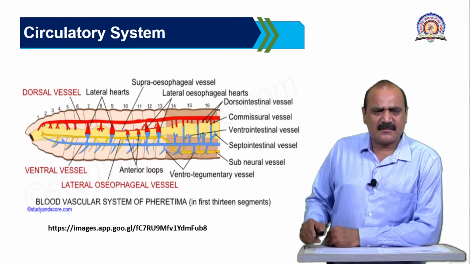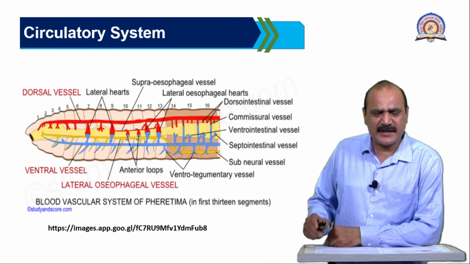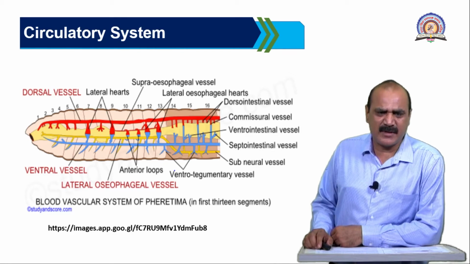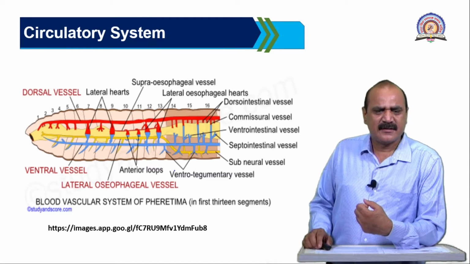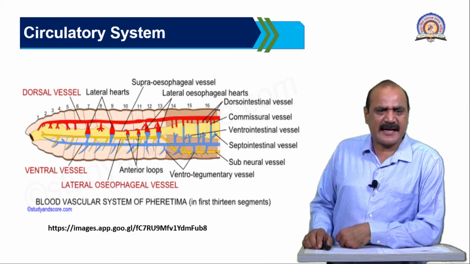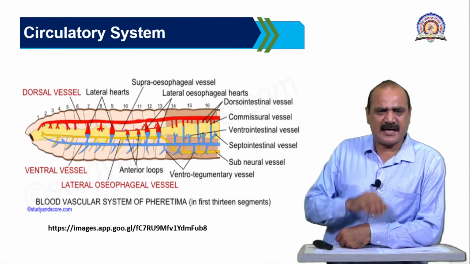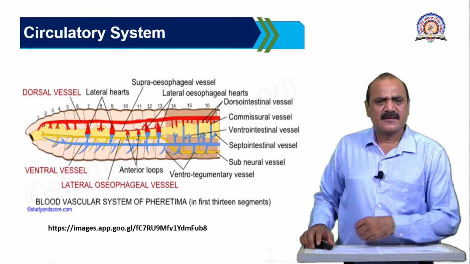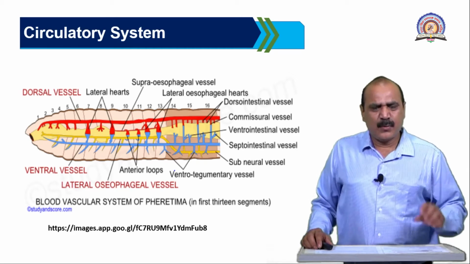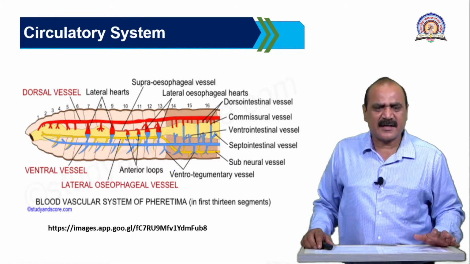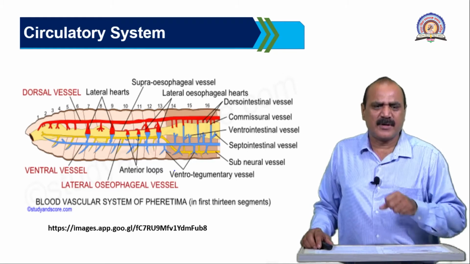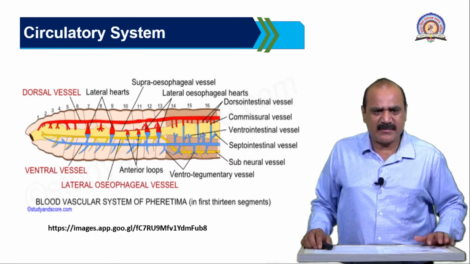Now, the nutrients from the posterior part are collected by the dorsal blood vessel, which sends them towards the anterior side. The lateral hearts are responsible for carrying the blood from the dorsal blood vessel to the ventral blood vessel. The lateroesophageal hearts, on the dorsal side of the esophagus, are connected to the dorsal blood vessel, receive the blood from both blood vessels, and carry it towards the ventral blood vessel.